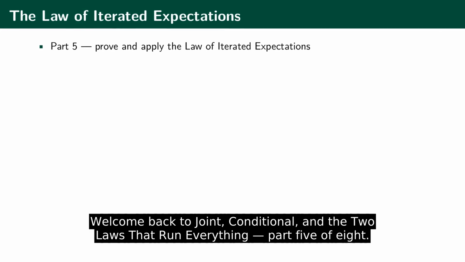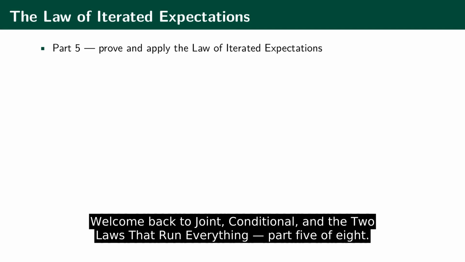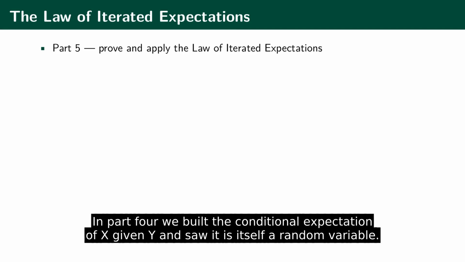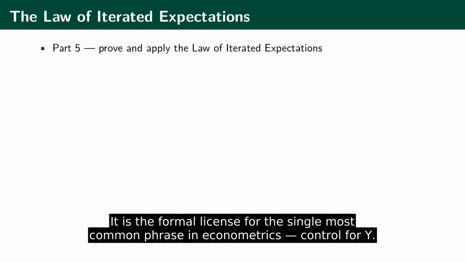Welcome back to Joint, Conditional, and the Two Laws That Run Everything, Part 5 of A. In Part 4, we built a conditional expectation of x given y and saw it is itself a random variable. Now we prove the first of our two great laws, the one that ties those conditional averages back to the overall average, the law of iterated expectations.